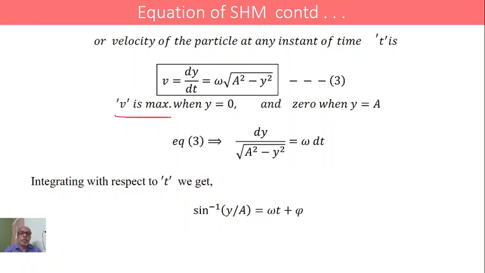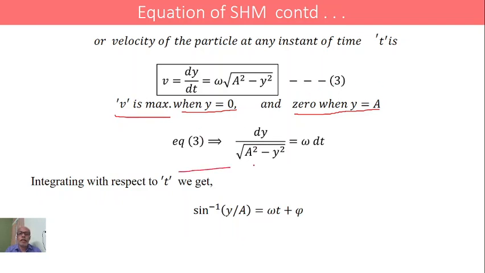V is maximum when y is equal to 0. In the sense, at the mean position, the velocity of the vibrating particle is maximum. And 0 when y is equal to capital A. That is, at the maximum displacement, the velocity is 0. At the mean position, velocity is maximum. And this is equation 3.